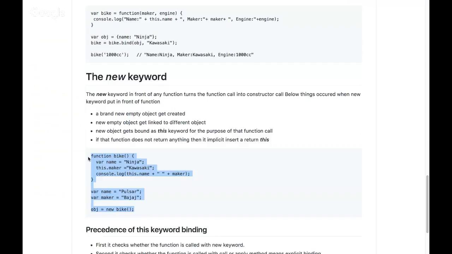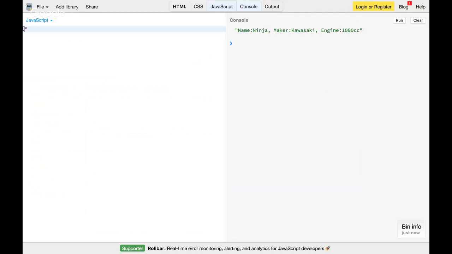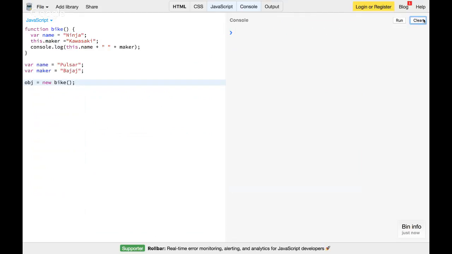So I'll just put it. We might have seen this kind of coding for a long time whenever we are programming with new, but sometimes we don't try to understand what exactly happens behind the scenes when we use the new keyword. We can just say, okay, like in other programming languages, it creates an object, it creates an instance.